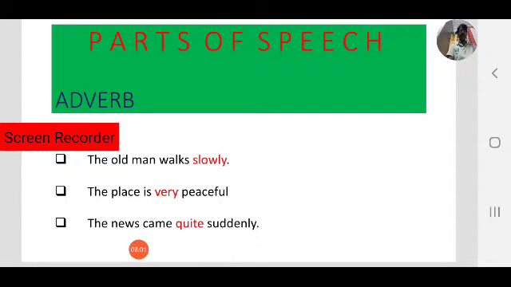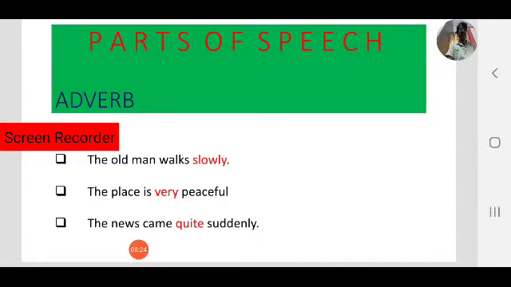The news came quite suddenly. Here, observe how the adverb modifies. In the first sentence, the old man walks slowly. Here, what is the verb? Yes, walks. How he walks? Slowly. So, the old man walks slowly.